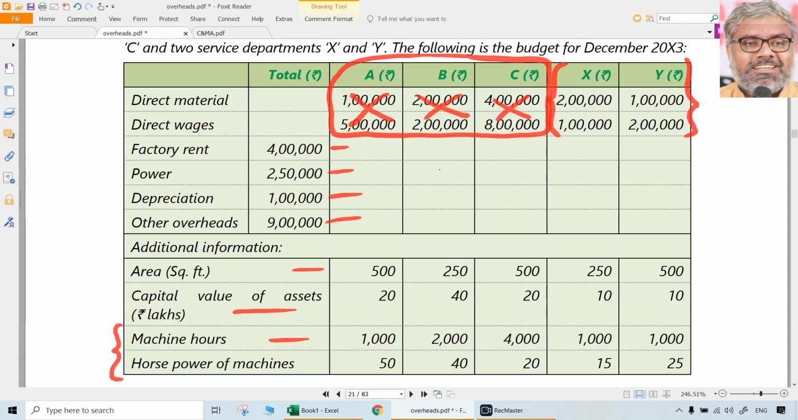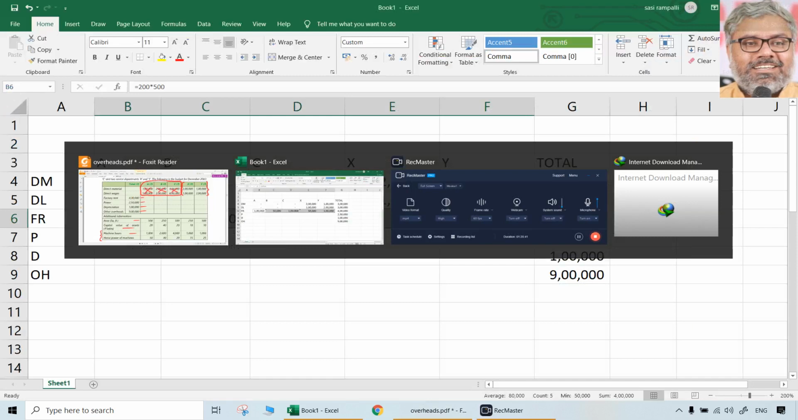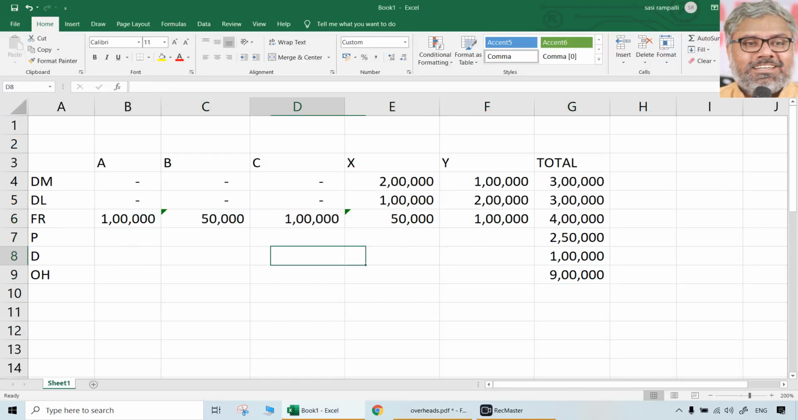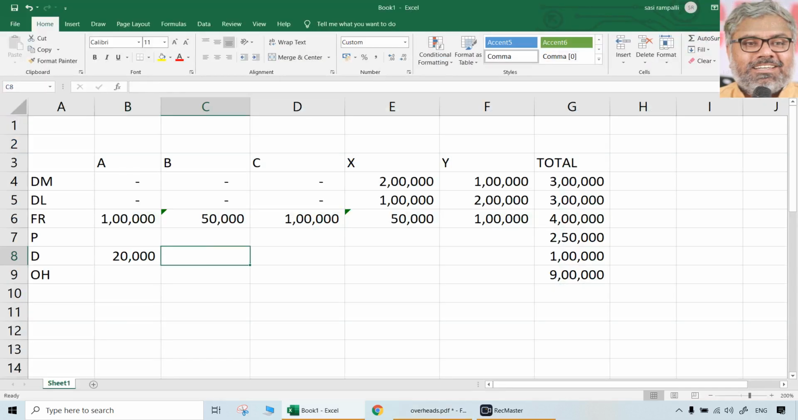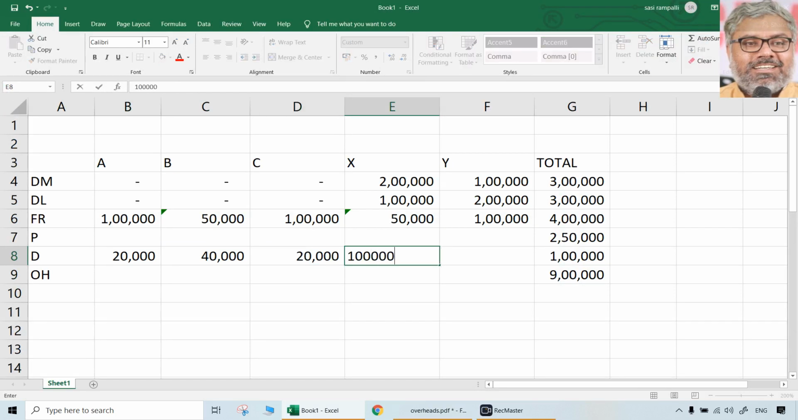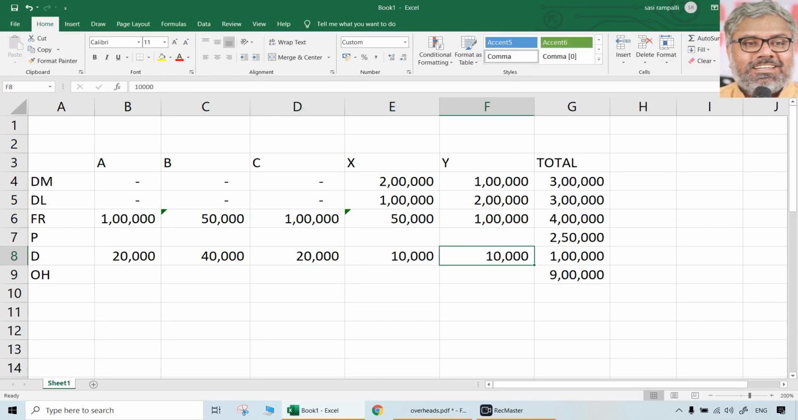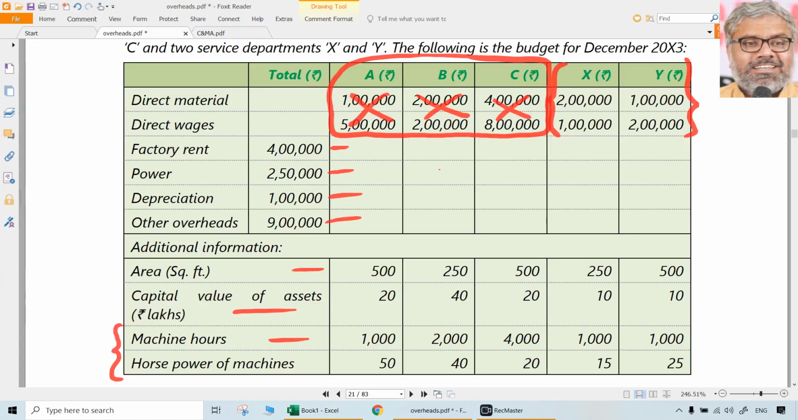Then let us take depreciation 1 lakh, the third one, on the basis of capital value of the assets. 2:4:2:1:1. So 6 plus 2, 8 plus 2 is 10. Okay. Divided by 10. So depreciation is 1 lakh. 10 divided by 10 means easy to apportion. So what will be the final answer here? 20,000, 40,000, 20, 10, 10. That's it. That is a depreciation apportionment.